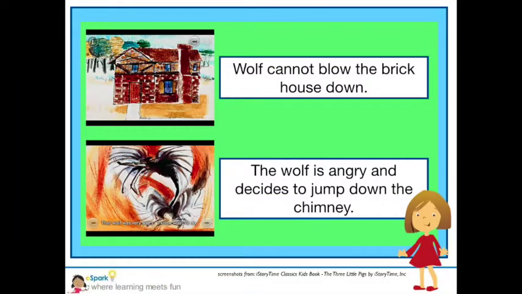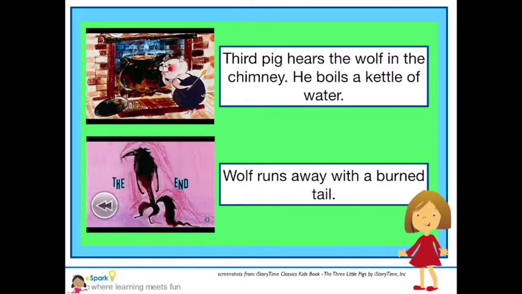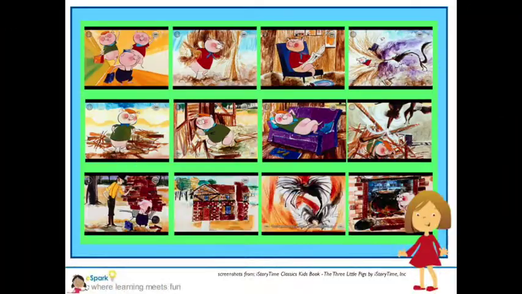The wolf gets to the third house built of bricks, and he huffs and he puffs, and he cannot blow that brick house down. He is angry and decides to jump down the chimney to try and get inside. That third pig hears the wolf in the chimney and starts to boil some water. The wolf falls down and ends up running away with a burned tail. There are a lot of events in this story.